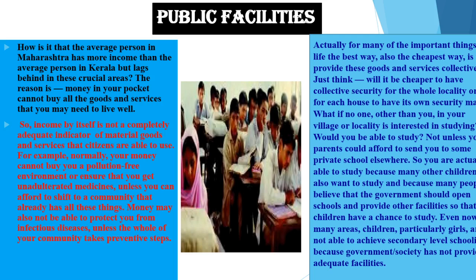And actually, for many of the important things in life, the best and also the cheapest way is to provide these goods and services collectively. So the best and cheapest way is what? Providing the goods and services collectively, so that they will be available for all the people, and should be close at hand to buy.